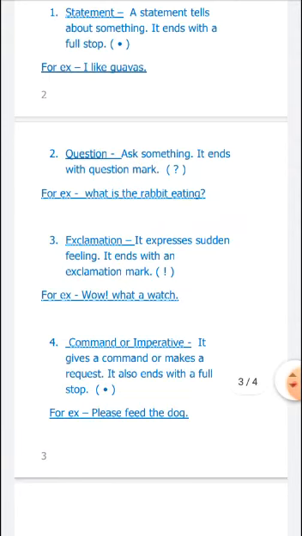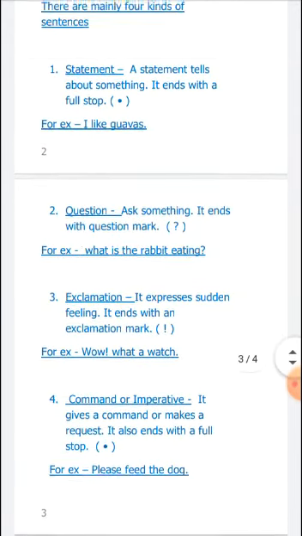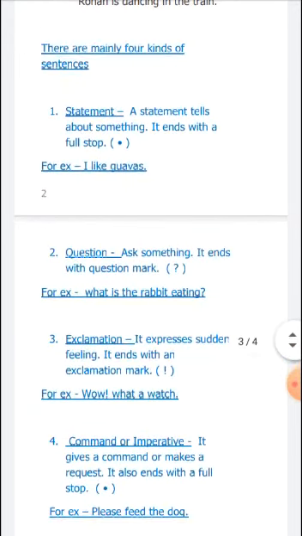Okay class, I have already given you some hints or tricks to know the difference between the sentences. In a statement, here is always a full stop. In question sentences, here is always a question mark. This is the trick, okay? Class, note this down in your mind.